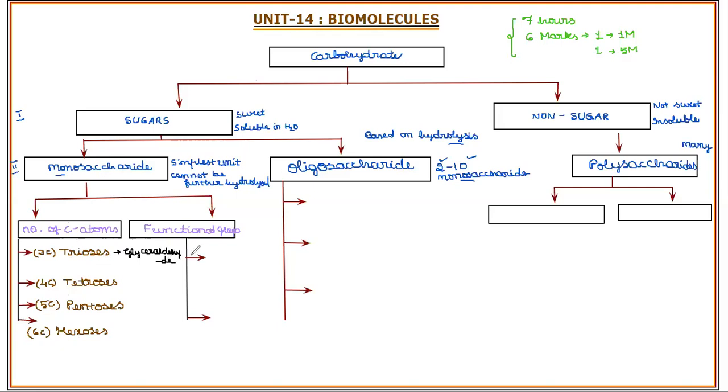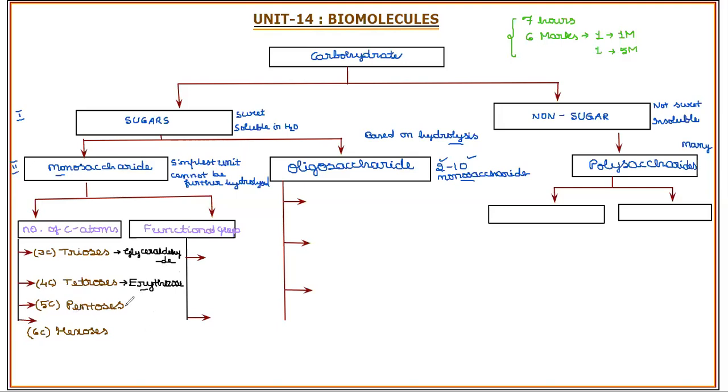Glyceraldehyde. Tetroses: the sugar present in the erythros, that is erythrocytes, the respective blood cells. Due to the presence of the sugar erythrose, it is called erythrocytes. That sugar erythrose, blood sugar, is related as a tetrose, the sugar present in one of the blood cells.